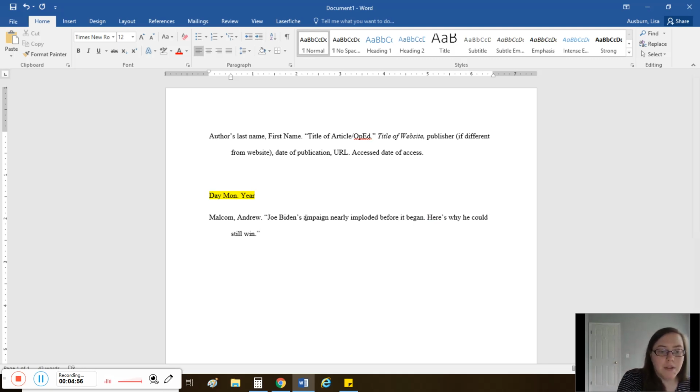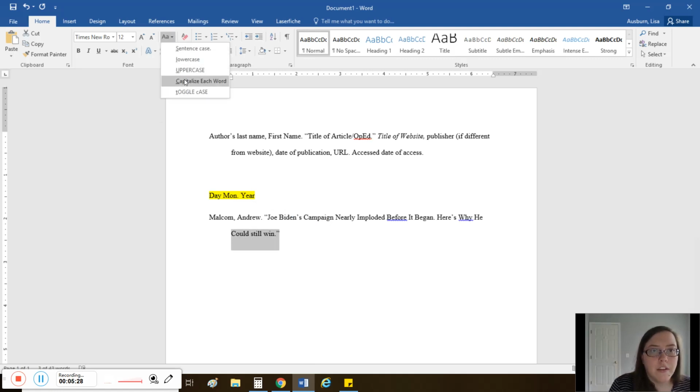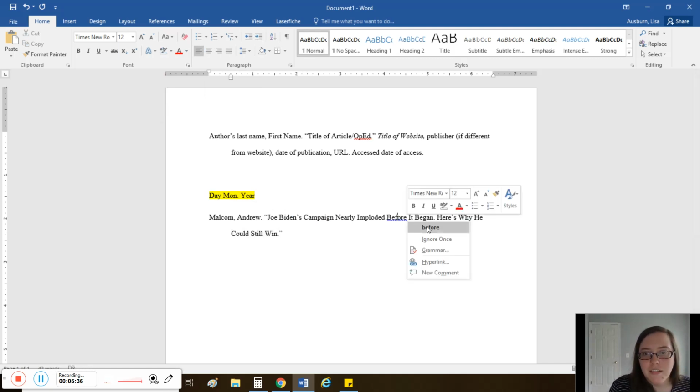MLA asks that we capitalize all of the major words, basically words that are not articles, of our titles. So I need to go in and capitalize these words. It is a noun, so that needs to be capitalized as well, even though it's only 2 letters. Essentially, all of these words need to have capital letters. Okay, there's a really faster way you could have done this. I'll show you, for example, I could have highlighted this and gone here, changed the case, and selected something like capitalize each word, and that would take less time. Okay, maybe this shouldn't be capitalized. I don't really know the rules here.